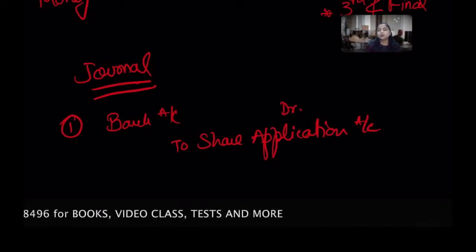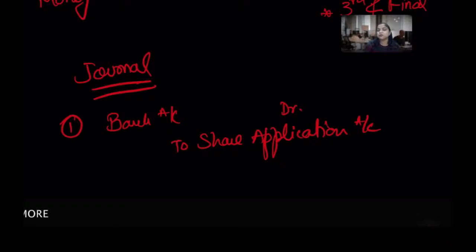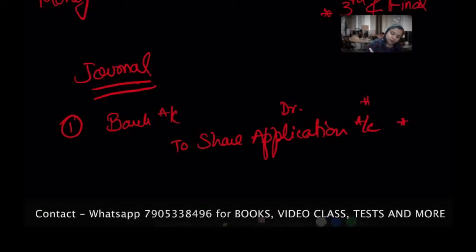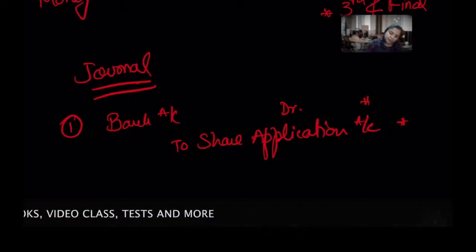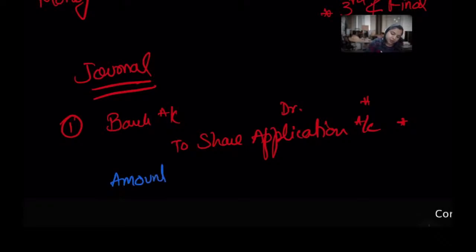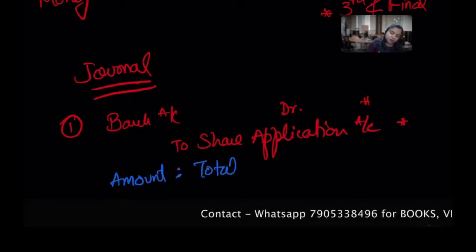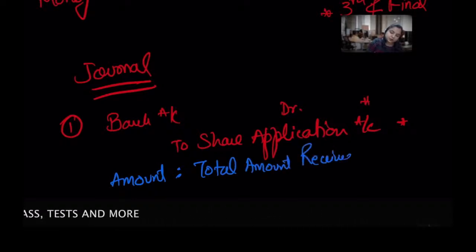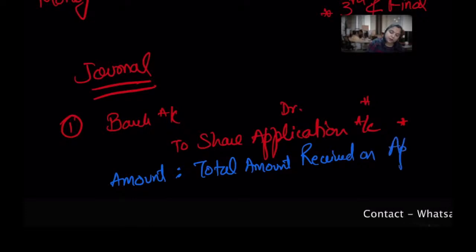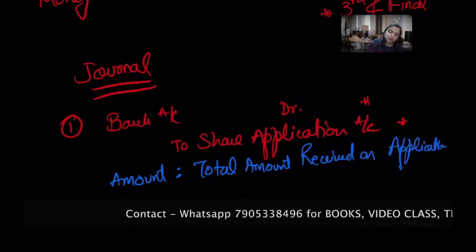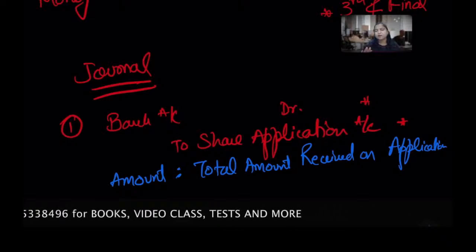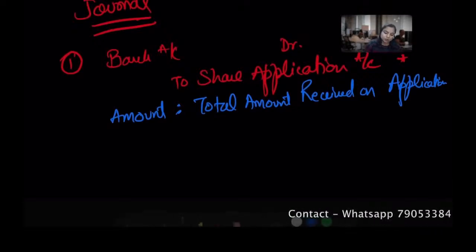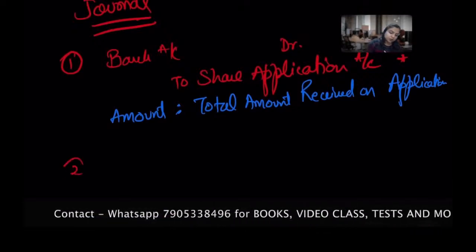Okay, so much rupees. On receipt of application money, the total amount you received on application, so what is the amount? I'm writing the amount, one second please. What is the amount we will write here? Total amount received on application, remember that. Because when we do the numericals, you are going to understand every bit of it, but my request is, please understand this session, because most of them think that they know everything, but they don't know everything.